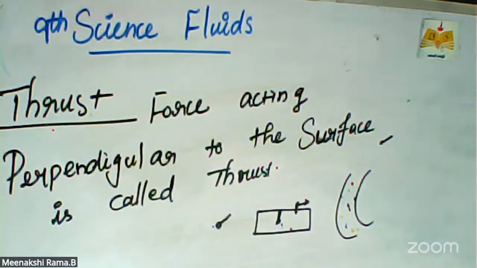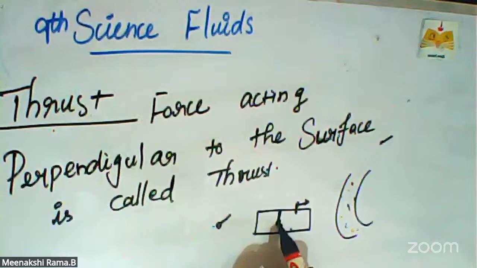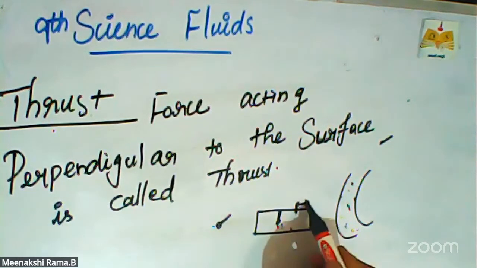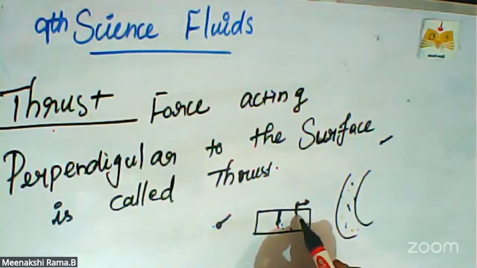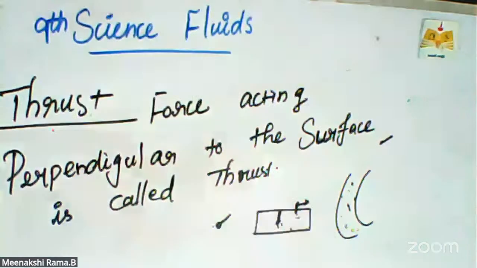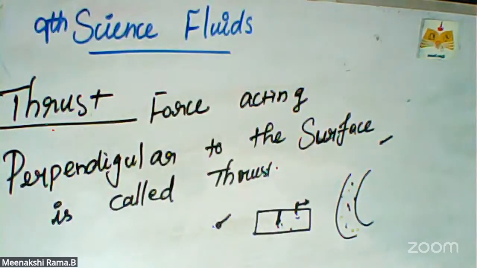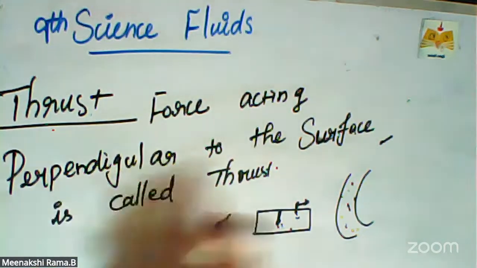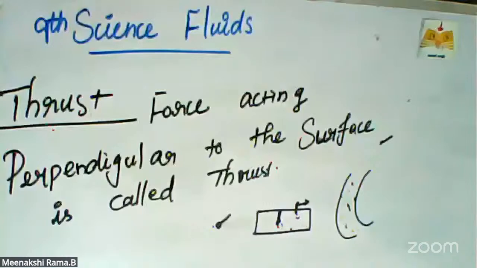Just as the head of the pin is not easy to push but the end point is easy to push into the board. In these two cases, the forces exerted on the sand, the weight of your body, are the same, but the force acts perpendicular to the surface. So that is called thrust.